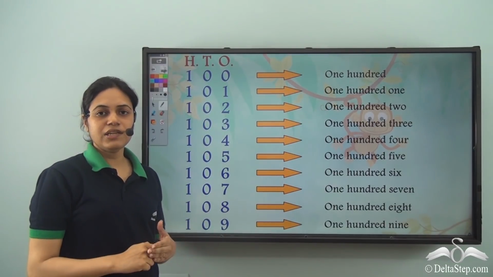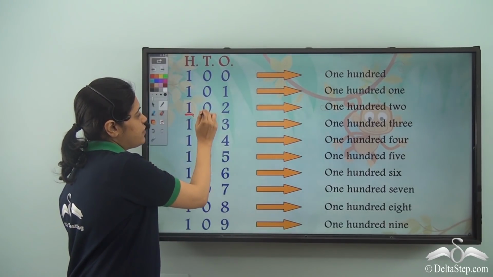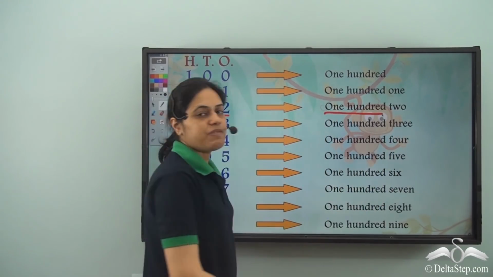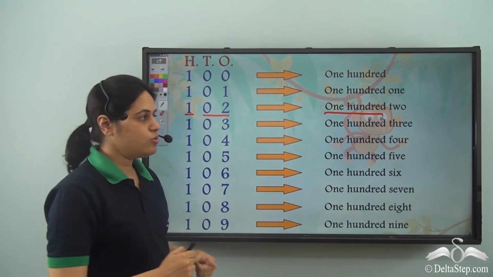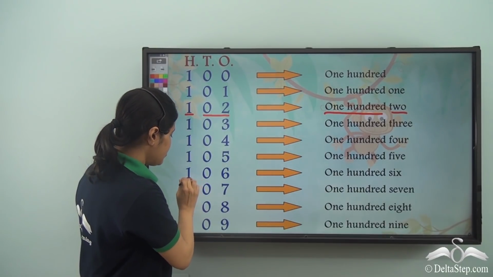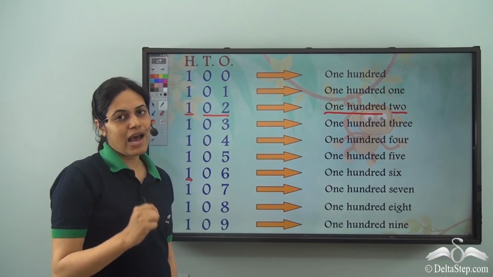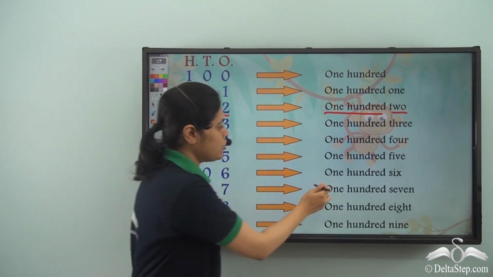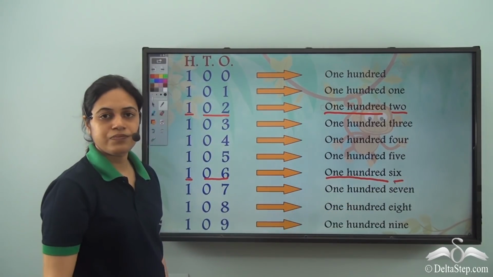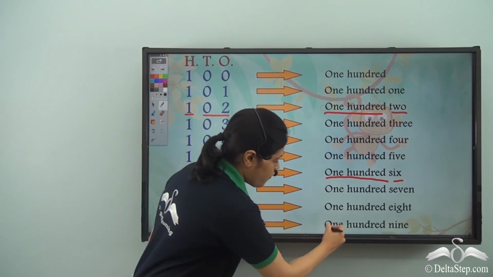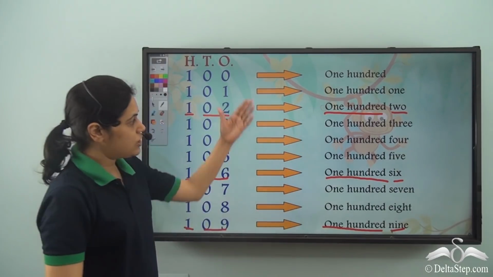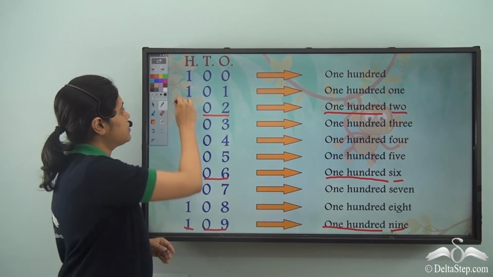Similarly, I have all the other number names. So this is first part, second part, 1 in the hundreds place gives me 100. 02 means 2. So the second part is 2. Now if I take this, so first part means what do I have in the hundreds digit? 1. So this gives me 100. 06 is 6. 100 and 09 is only 9. So I write a 9. So this is how I can write all the number names.